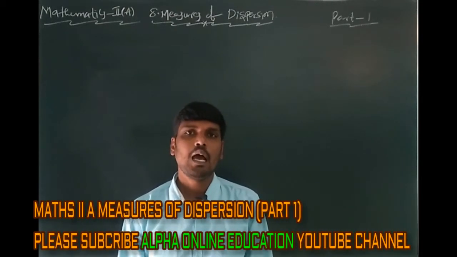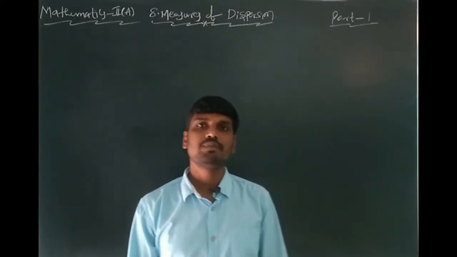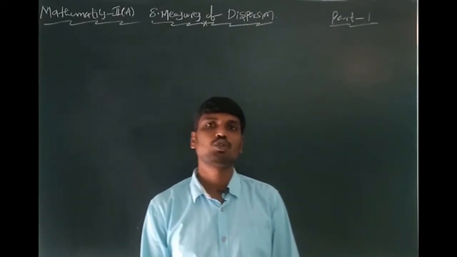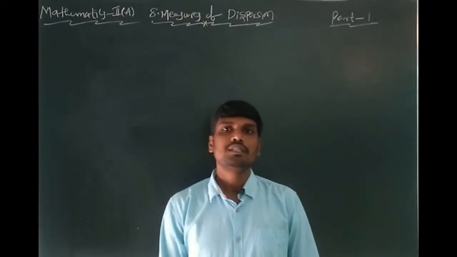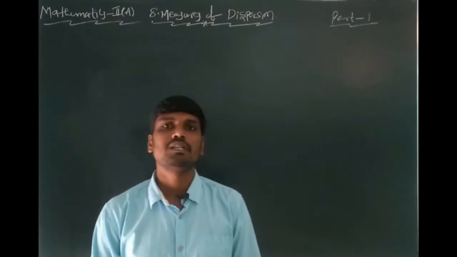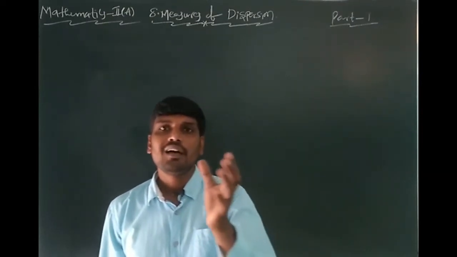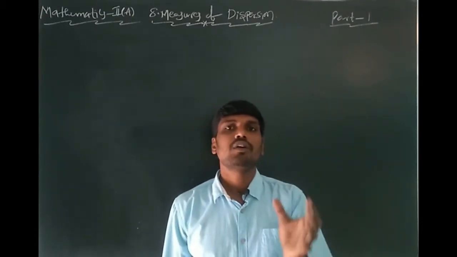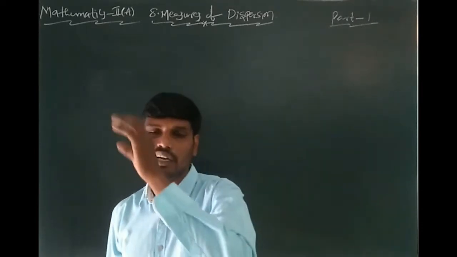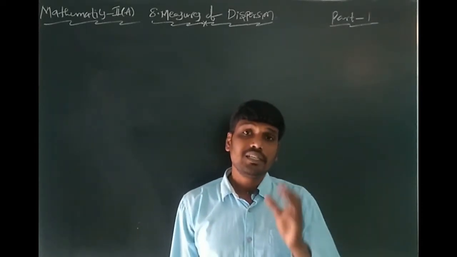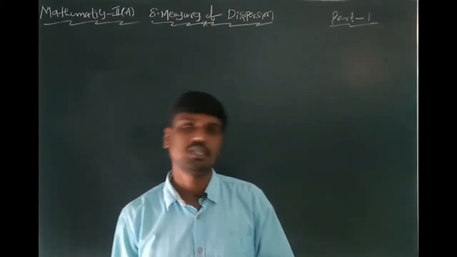Eighth chapter, measures of dispersion. This chapter belongs to Mathematics 2A, Part 1. Measures of dispersion is nothing but statistics. You can find data is given. That data you can find a mean or median or variance or standard deviation. This type of problems is explained in the chapter measures of dispersion.